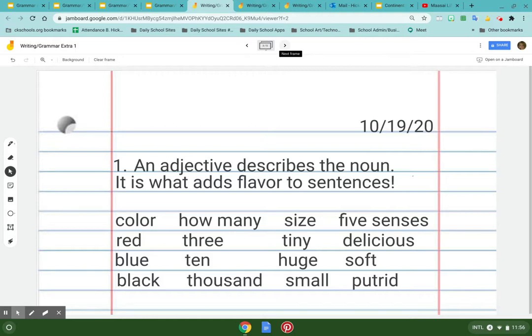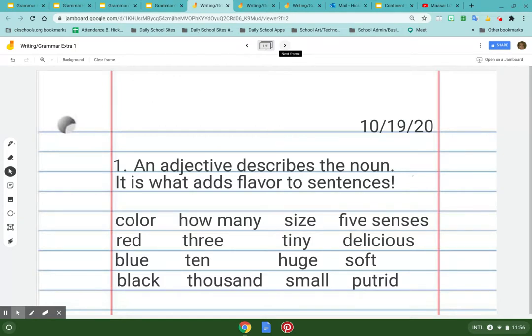So it is your color, how many, your size, your 5 senses, your touch, your smell, your sight, your hearing. All right. And what you have to do is identify nouns and then ask yourself, well, can I put an adjective before them? There's sometimes where you don't want to use adjectives before them.